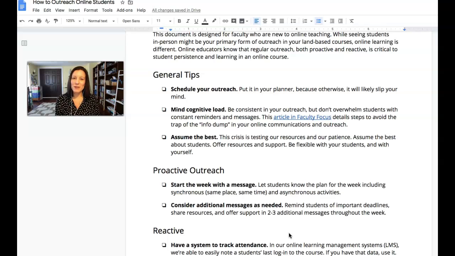And last but not least here for the general tips, assume the best. We're in a crisis. We're all overwhelmed and stressed. We're all going through this very strange time in the world in higher education. So just assume the best and be as kind as possible, as flexible as possible, and offer students resources.